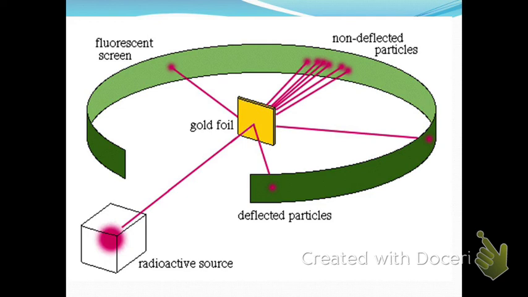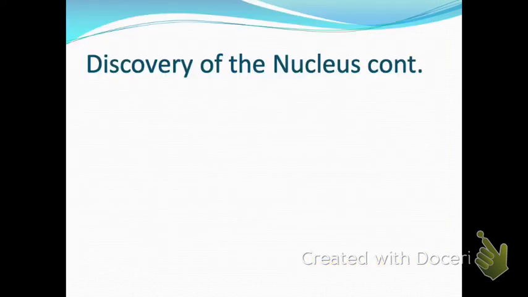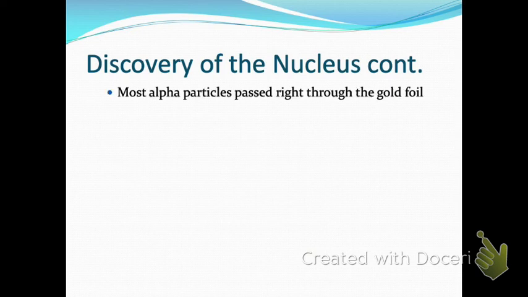And so here are some of the conclusions he drew from the experiment. Some of the particles did pass right through, and some of them changed directions. If you have a positive hitting another positive, he said there's got to be some small positively charged region at the middle of the atom that's causing his alpha particles to redirect.